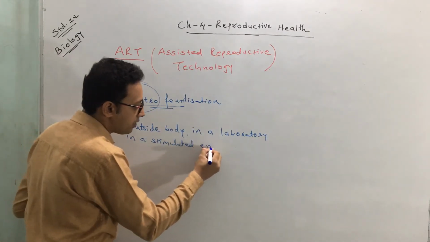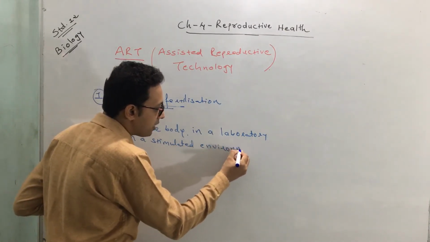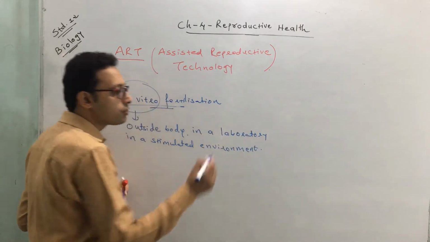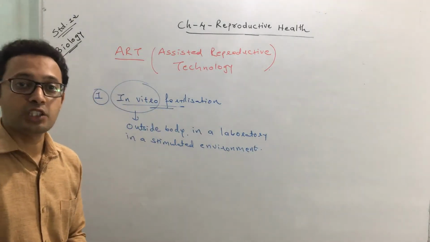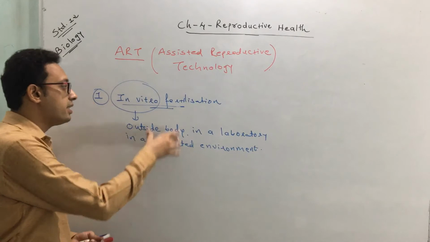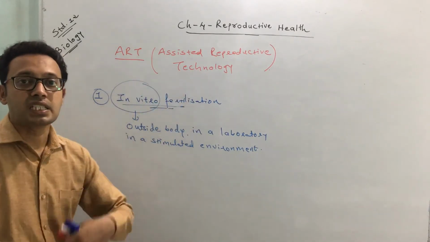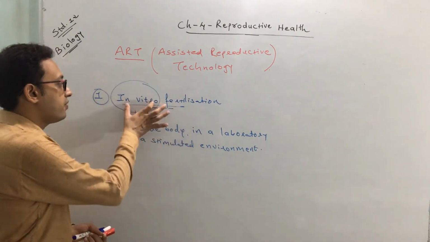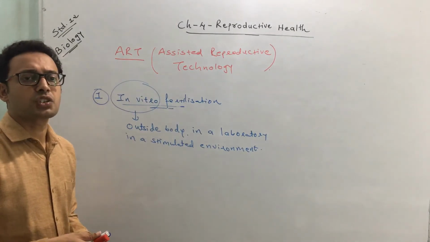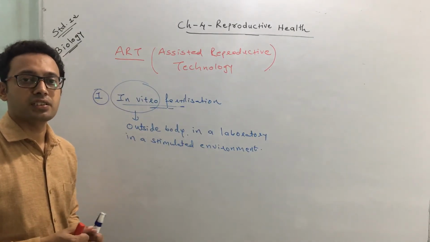Means the environment which is similar to our body is provided, and the nutrition similar to our body is provided, and in such an environment the fertilization process is induced. Such a type of fertilization is called in vitro fertilization.